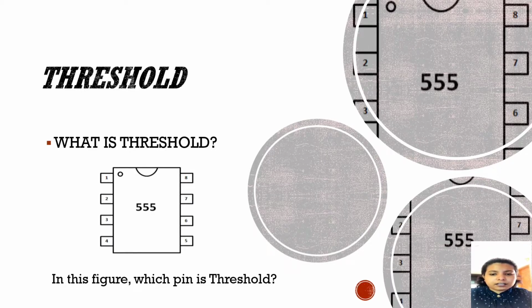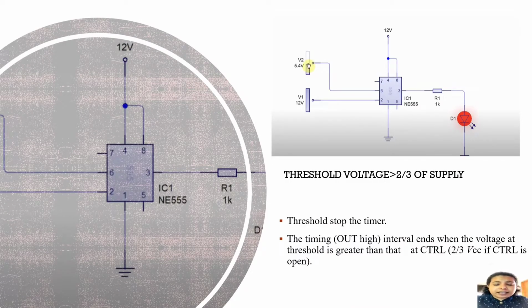Now we can see a figure. In this figure, there are 8 pins. So which pin is threshold? The answer is pin 6 is the threshold. When the output of the open collector discharges a capacitor between the intervals, it toggles the output from high to low. In the next slide, we can see one more figure. In this figure, the pin 6 threshold will be tested. In the circuit, we will take the source from pin 3, which is the output.